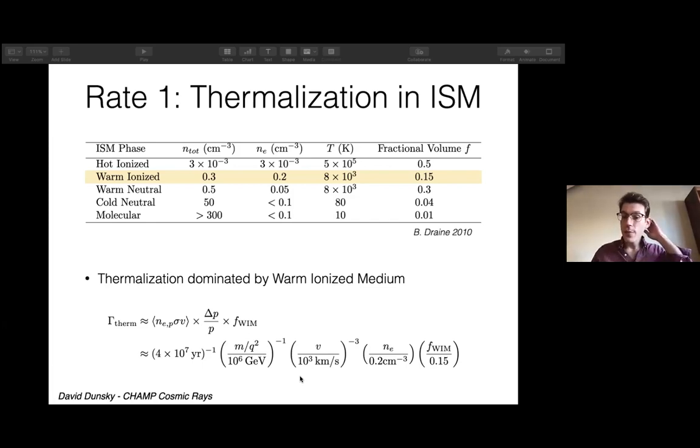This is going to be very important when we talk about supernova shocks and the ability of a CHAMP to be Fermi accelerated, which relies partially on the CHAMP being faster than the shock itself. So CHAMPs which encounter one shock can remain superthermal for very long periods of time, way longer than typical protons and electrons. And they can encounter a second shock and be Fermi accelerated because they're moving faster than the shock itself. I'll talk about that in a bit more detail in a bit.